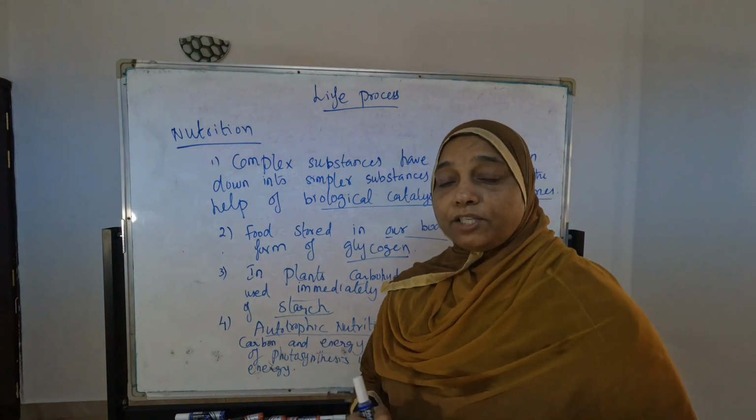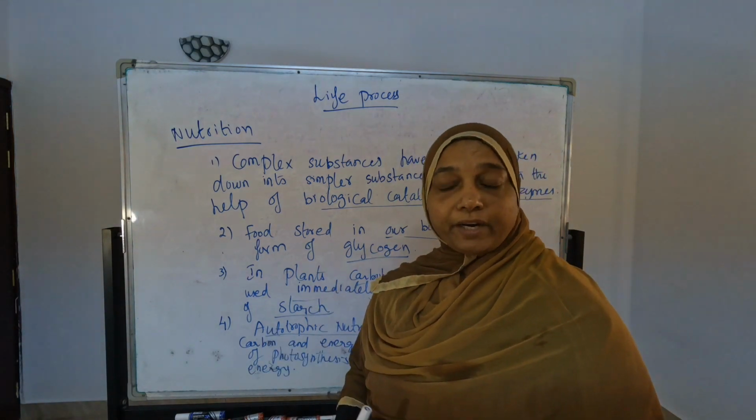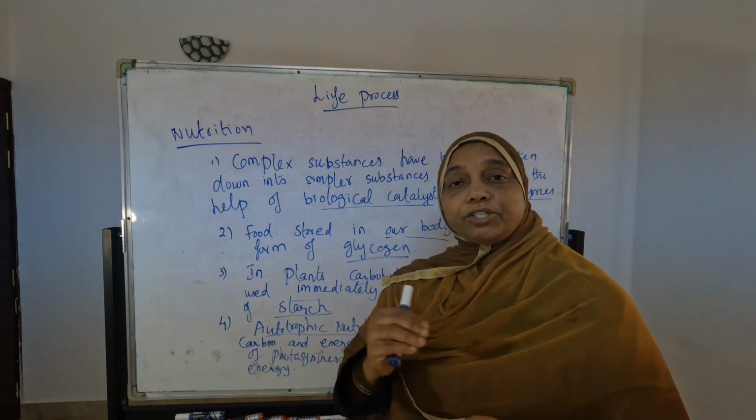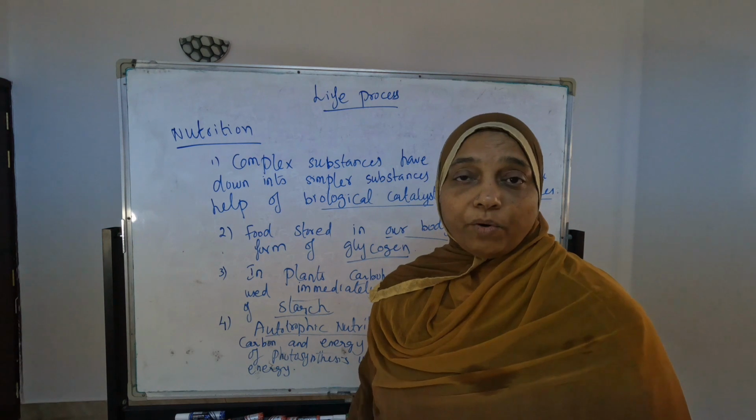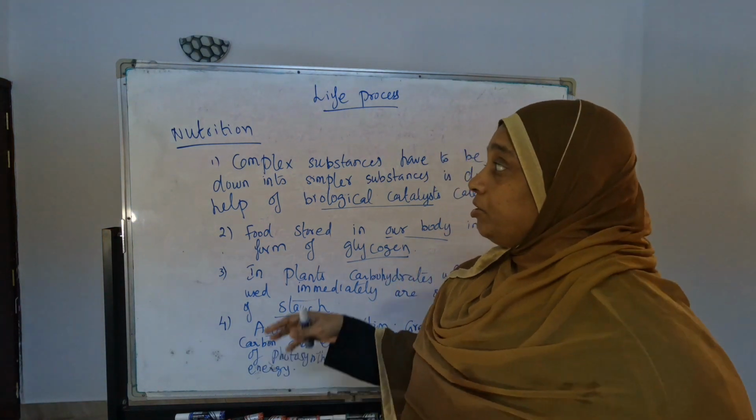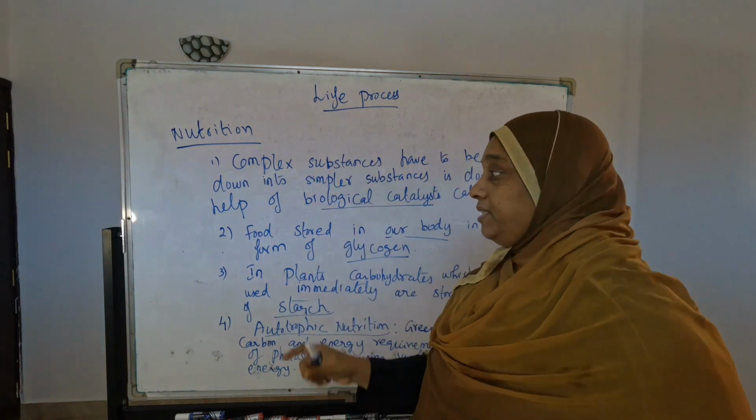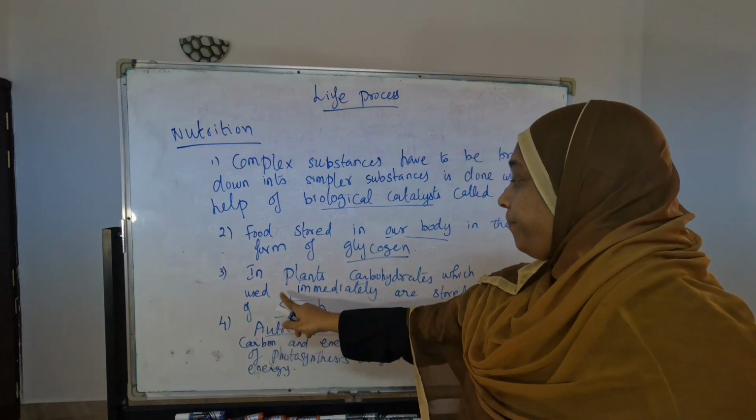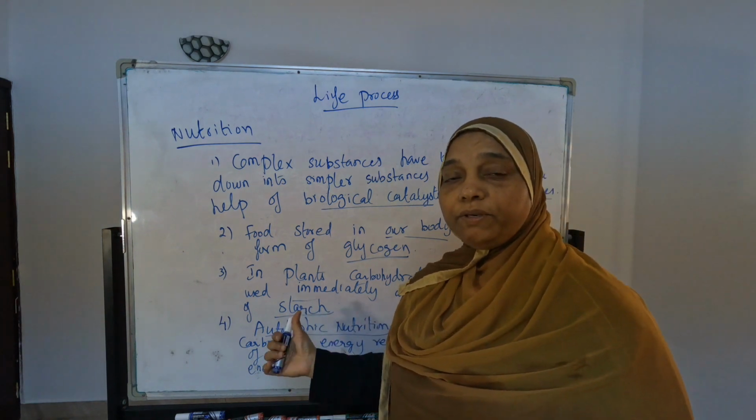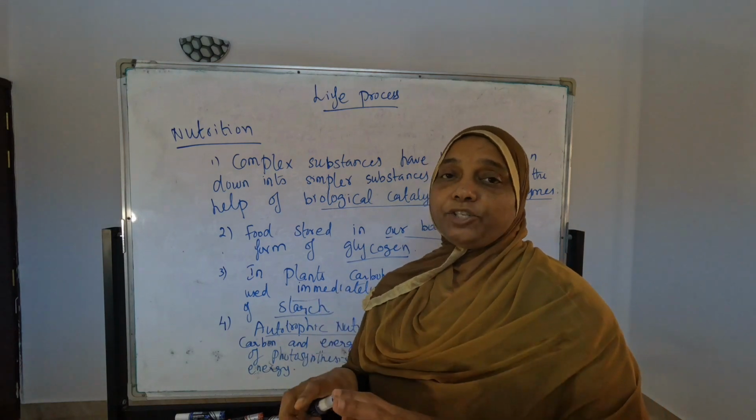Suppose the plant produces some amount of carbohydrates as a food requirement, but that much food is not required at the time. What does it do? It stores that carbohydrate in the plant body, maybe in the root or stem. In what form is it stored? In plants, carbohydrate is stored in the form of starch only. This is one MCQ they can ask in the MCQ. It is stored in the form of starch only.